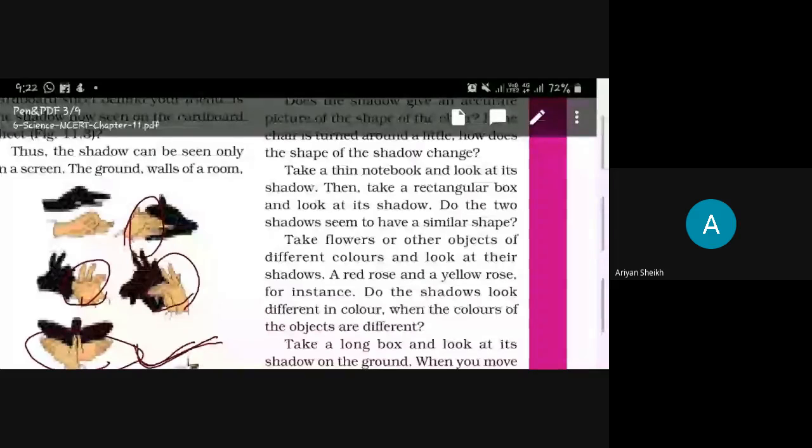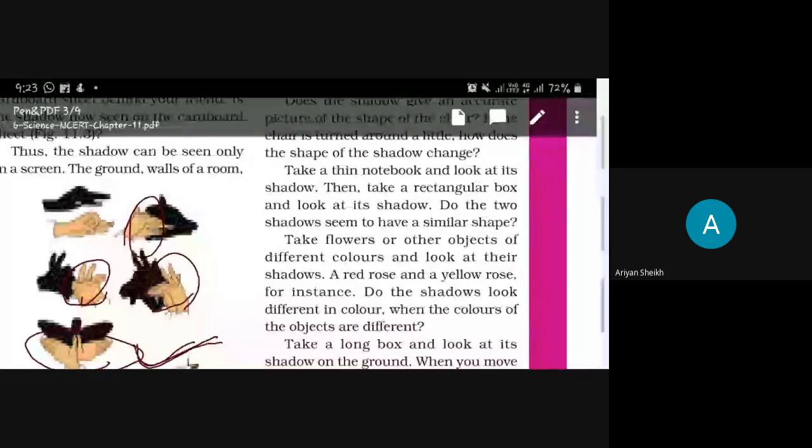Take a notebook, a rectangular object, and see what shadow you get. You can also take a table.